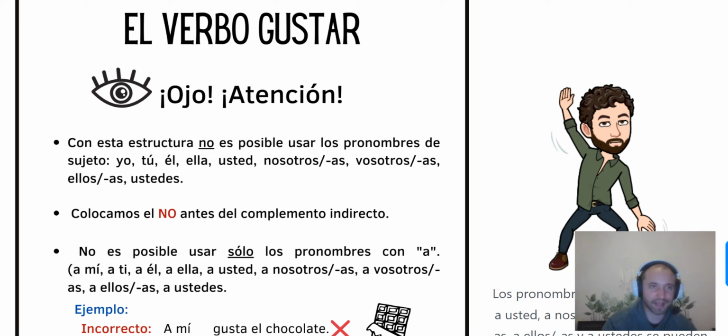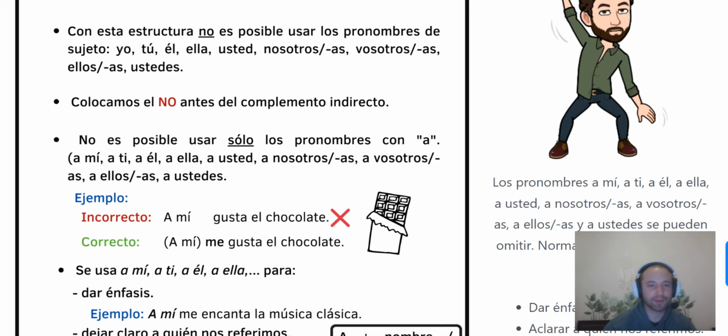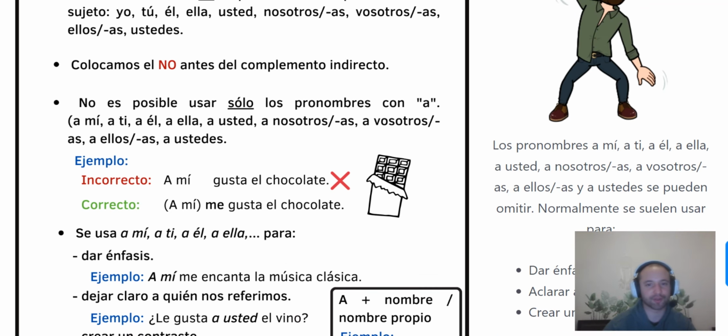So in this case, it's not yo, but a mí, me. This kind of objects, right? Like the ones that we learned before: me, te, le, and all of these things. Now, colocamos el no antes del complemento indirecto. So we put the no before the indirect complement, before the le, lo, las, and all of these things. No es posible usar solo los pronombres con a. So it's not possible to use only the pronouns with a: a mí, a ti, a él, a ella, usted, a nosotros, and so on.